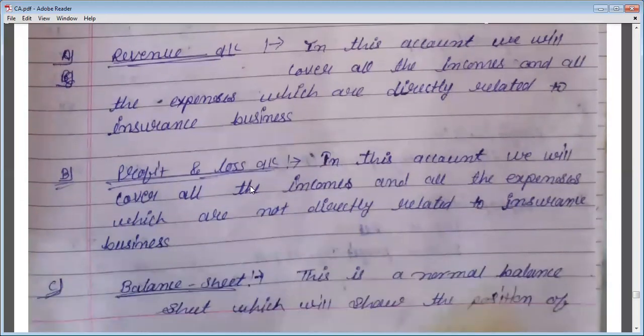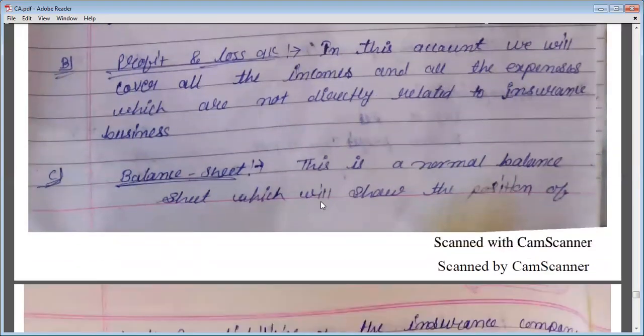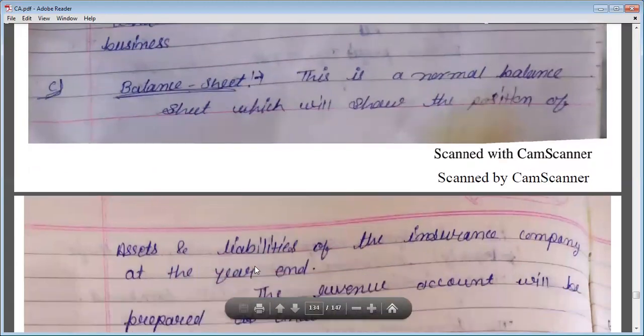Then second is the profit and loss account. In this account, we will cover all the incomes and all the expenses which are not directly related to the insurance business. So any other expenses or incomes which are not directly related to the course of the insurance business will be recorded in the profit and loss account. And third is the balance sheet. This is the normal balance sheet which shows the position of assets and liabilities of the insurance company at the year end, like the balance sheet other businesses make.